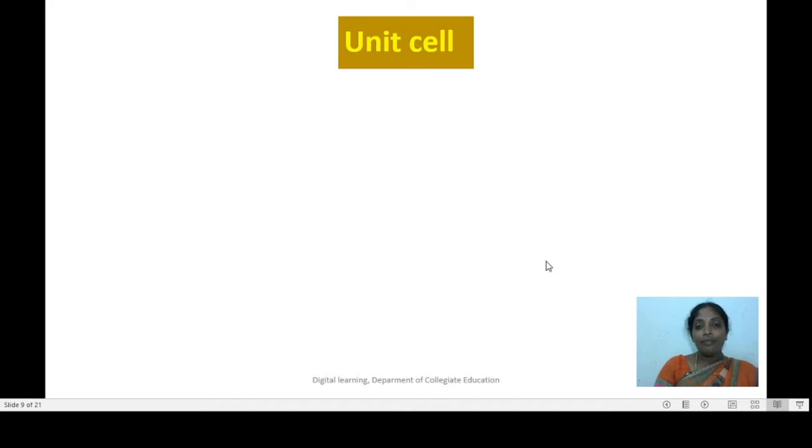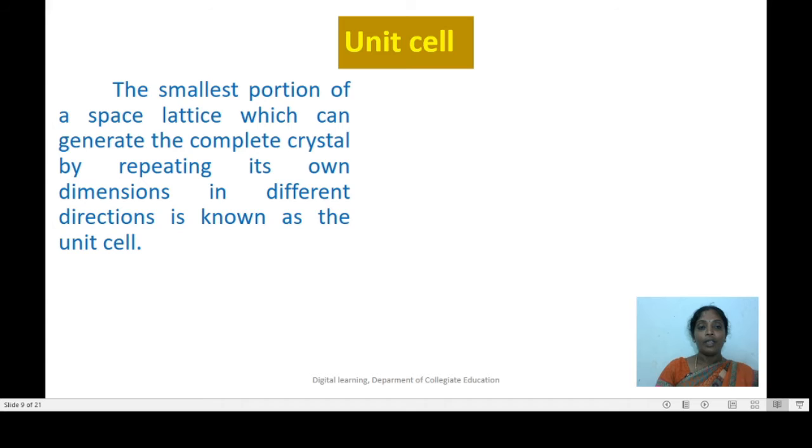Space lattice of a crystal extends up to infinity. Therefore, it is very difficult to study the entire space lattice. But in the space lattice of every crystal, there exists a portion with the help of which we can easily describe the complete space lattice. Now this portion is known as the unit cell. The smallest portion of the space lattice which can generate the complete crystal by repeating its own dimensions in different directions is known as the unit cell.